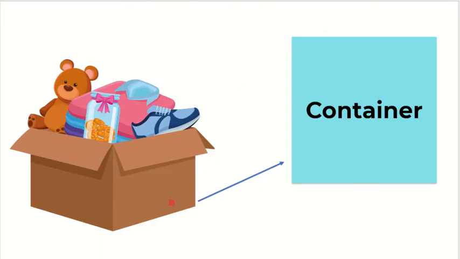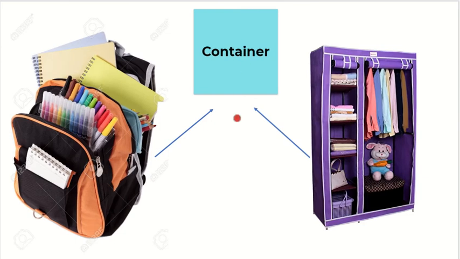Now, this is a box, and this box behaves like a container because we keep various things inside the box. As you can see in this picture, we have a box that contains cookies, shoes, and clothes. One teddy bear is also kept inside the box. In this way, this box is known as a container because it is used to contain or store various things. Similarly, let's take another example.